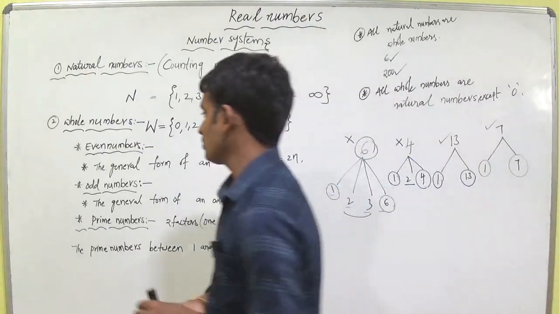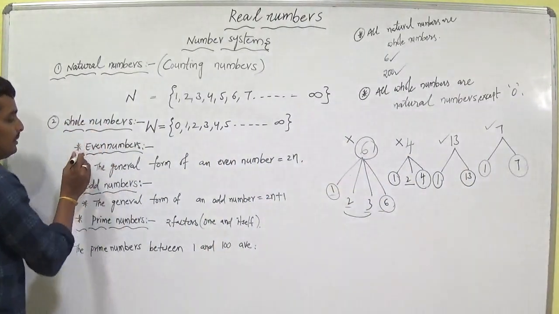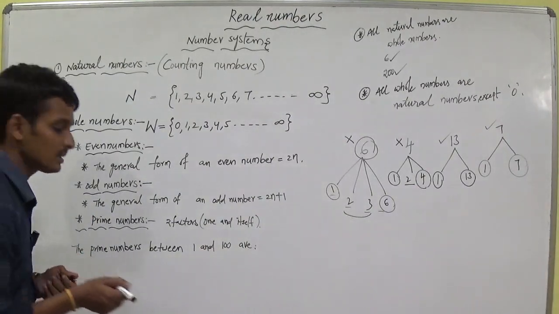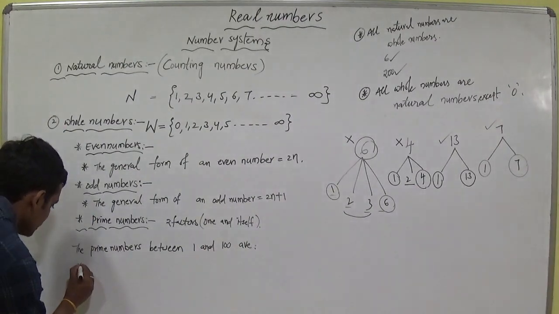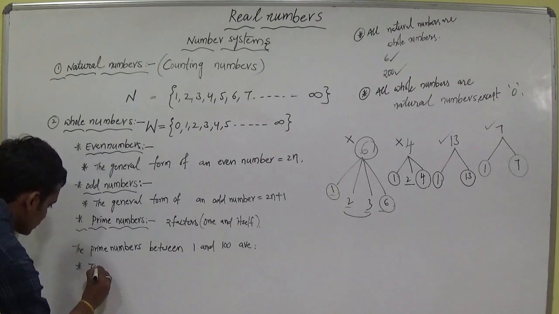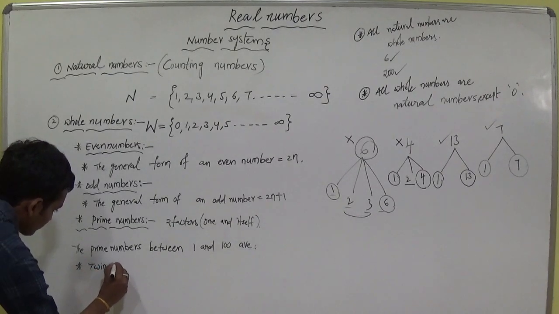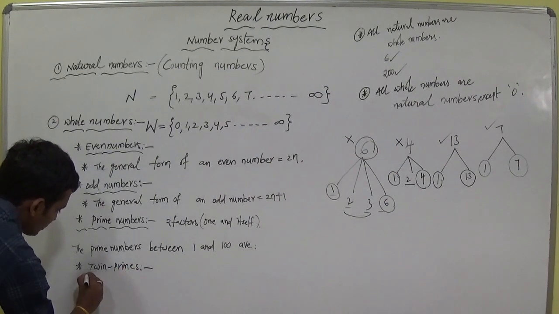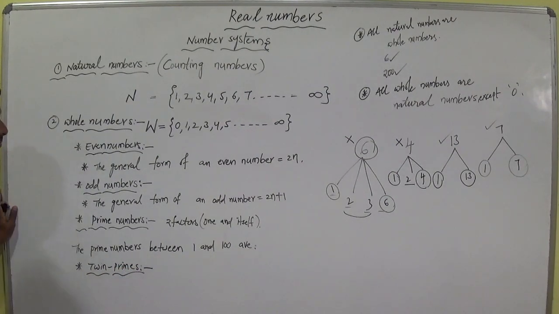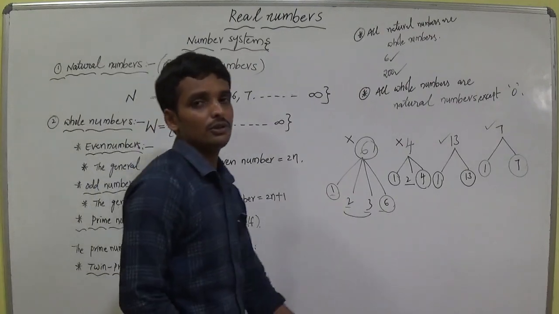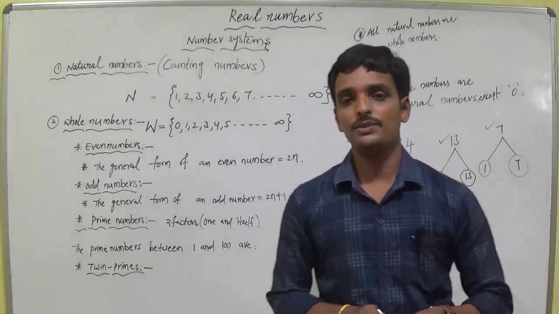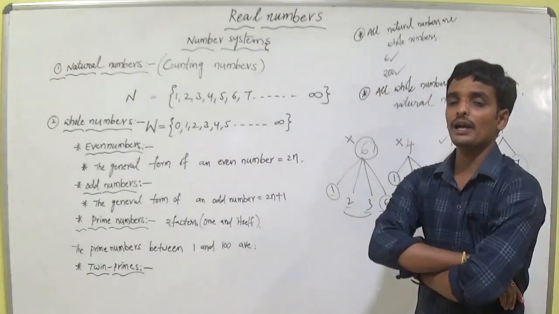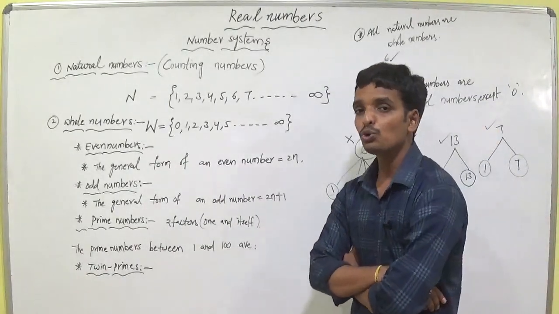Are you okay? So we have completed even numbers, odd numbers, prime. Now the next concept is twin primes. So the definition of the twin primes is: the difference between any two prime numbers is 2.